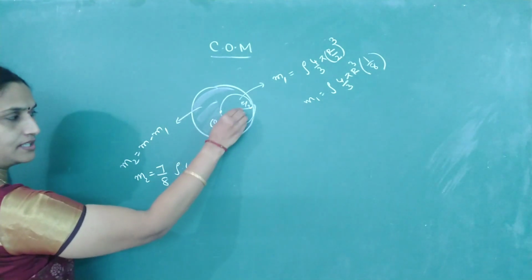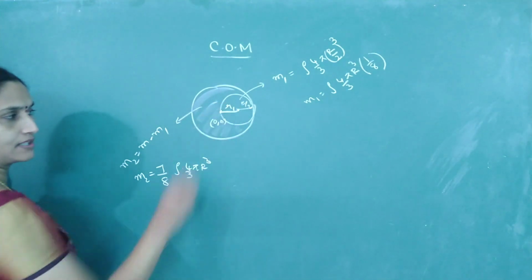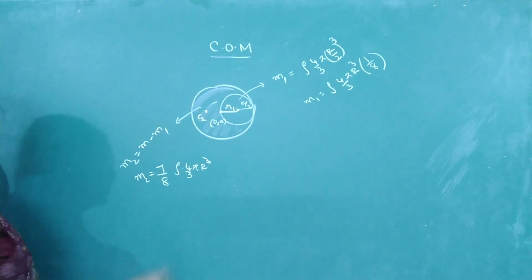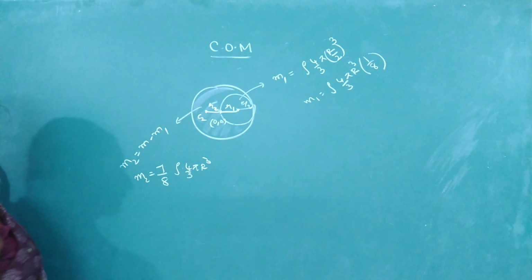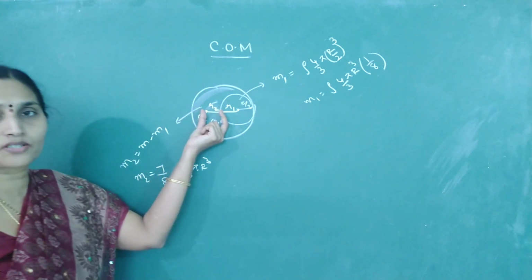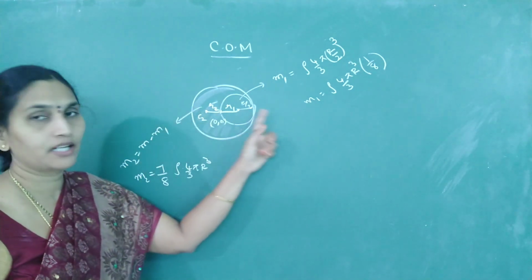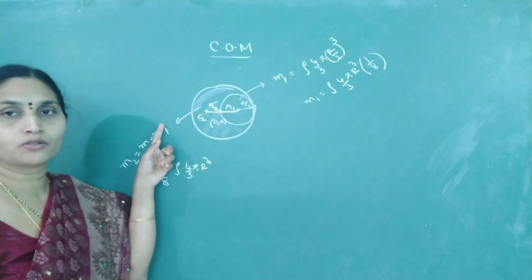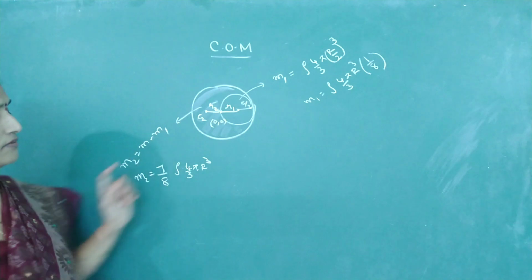So from origin till this center, if I call this R1, the remaining mass has a center C2, let this distance be R2. We need to calculate the distance R2. Because all of them are lying on the same straight line, I can directly write M1 R1 plus M2 R2 should be 0. M1 R1.